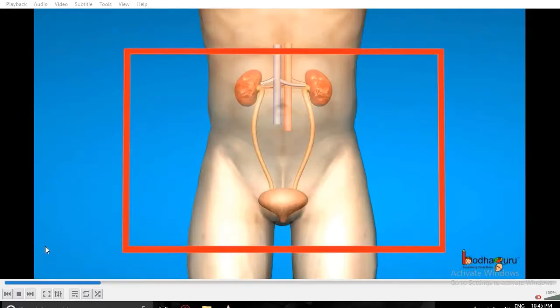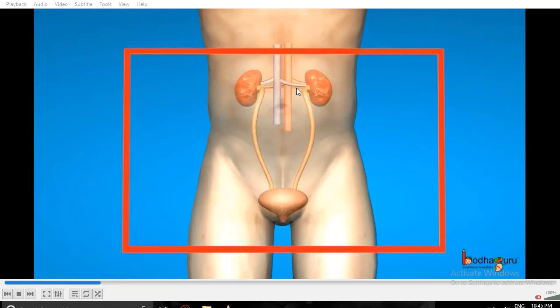So students, here we will learn about the excretory system of the human being, and through this animated video we will understand better. This excretory system includes 4 organs: 2 kidneys, 2 ureters, 1 urinary bladder and the urethra, that is the opening. At first we will discuss the kidneys. These 2 kidneys have a bean-like structure, exactly bean-like.